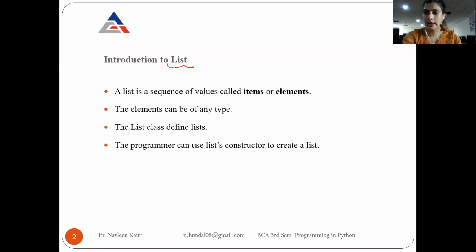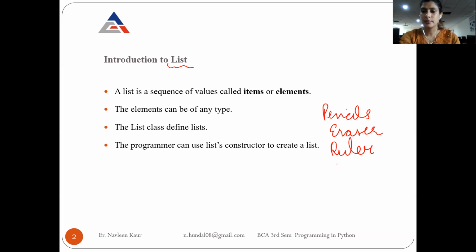The list will be that I am going to purchase some pencils, eraser, or a ruler, or maybe some blank pages, white pages, A4 sheets. So there is a list we have with us that I want to purchase these 4 items.